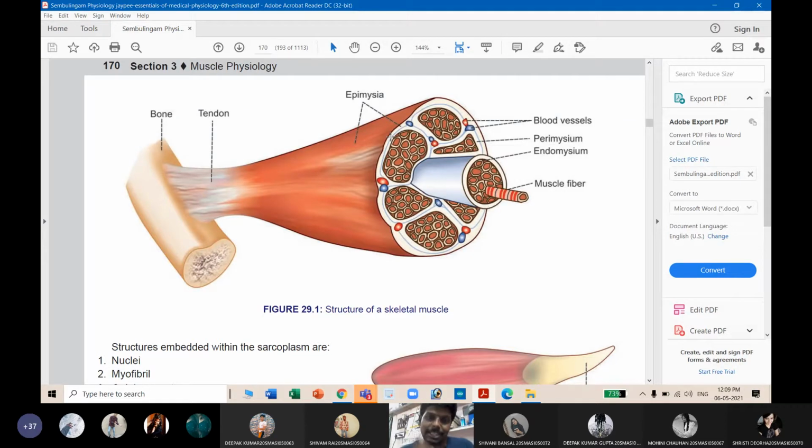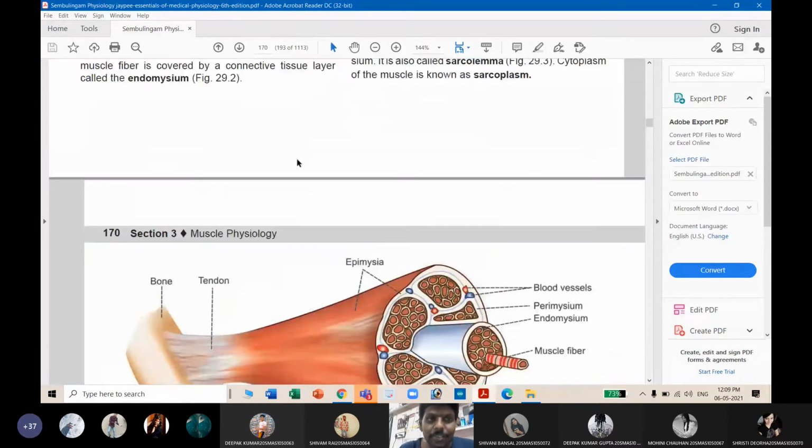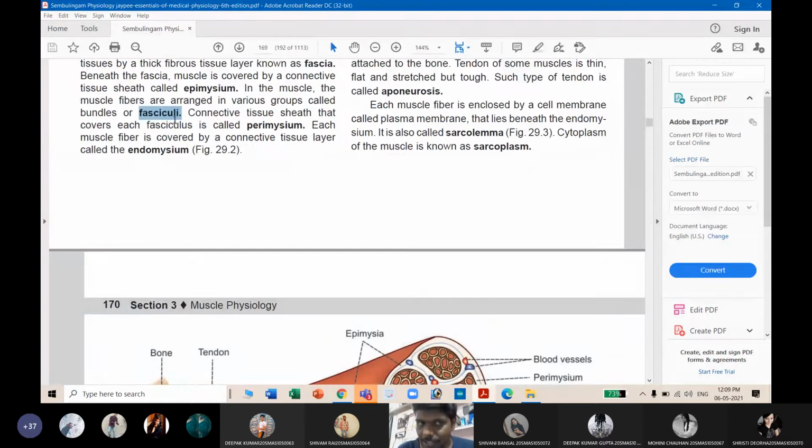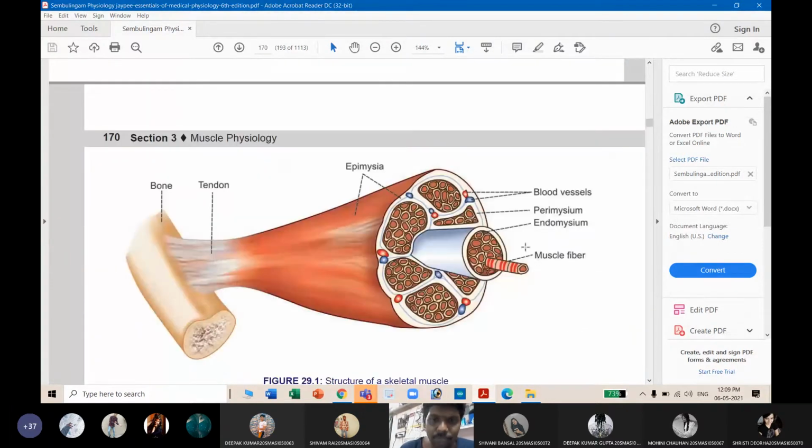It is not a single thread; it is a group of threads. I can say it is like a fiber, and this is called a fascicle, plural fasciculi. Fascicle means a group of fibers will make a fascicle, and a group of fascicles will make a muscle mass. So now you can understand the definition of fascicle. A group of fibers together can be stated as a fascicle.